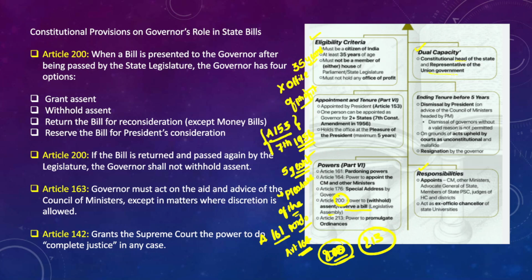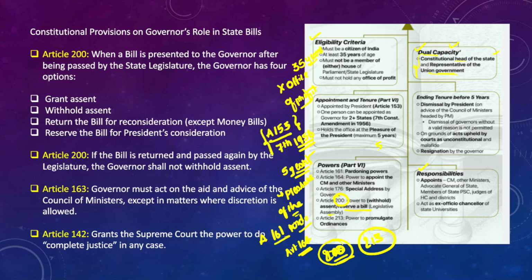representative of the union government, because ultimately union government appoints the governor. Governor is not directly elected by the people. He is also not indirectly elected by the people. He is appointed by the union government. So therefore he is the representative of the union government as well as the constitutional head of the state, and that's why it is being said that he holds office in dual capacity, right?